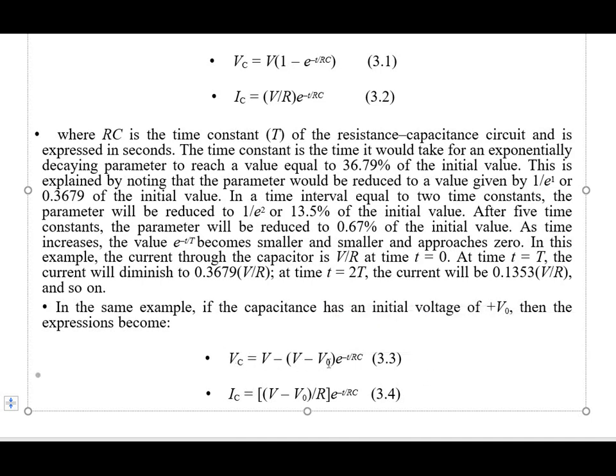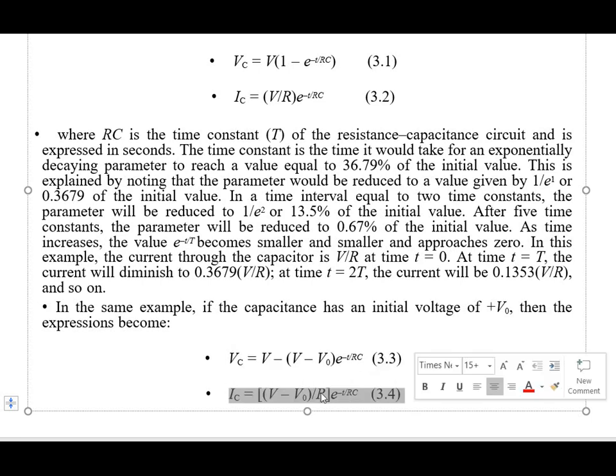For the initial voltage V0, the equation 3.3 is Vc is equal to V minus bracket V minus V0 times e raised to minus t by RC. And for the capacitor current IC, it is square bracket V minus V0 divided by R, square bracket, times e raised to minus t by RC. So this is the equation for a particular initial voltage V0.